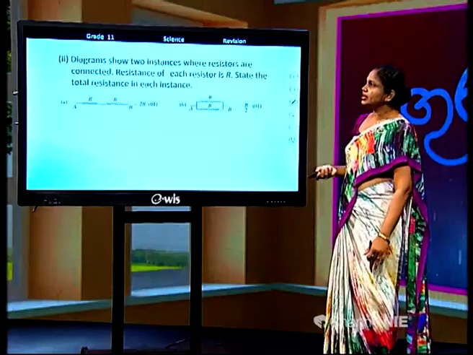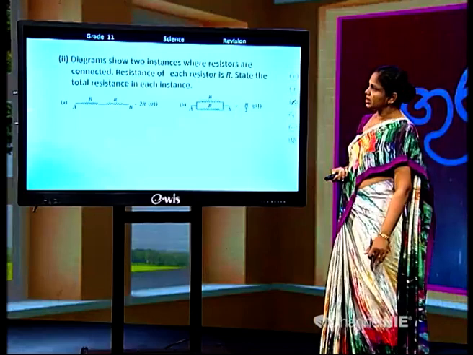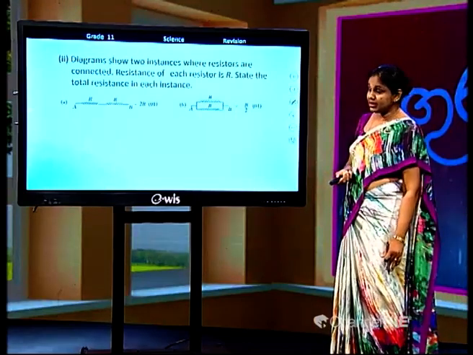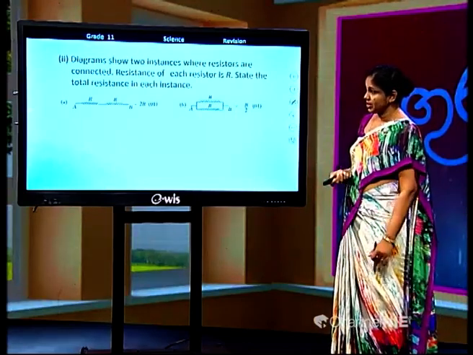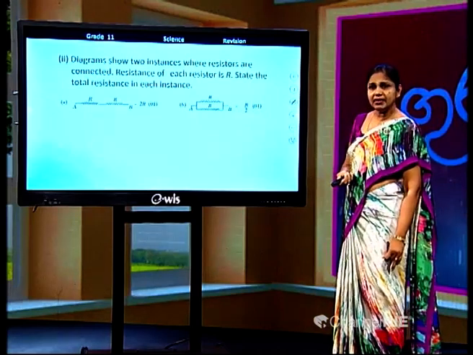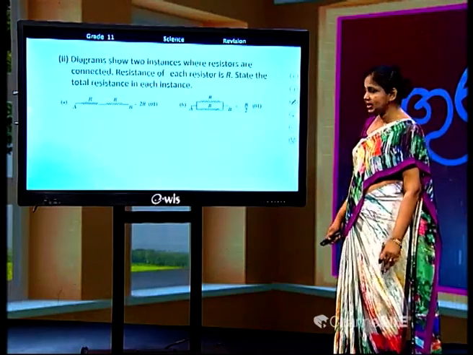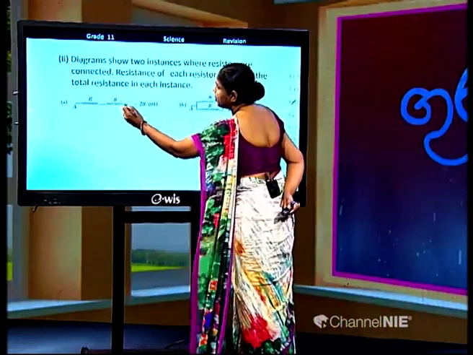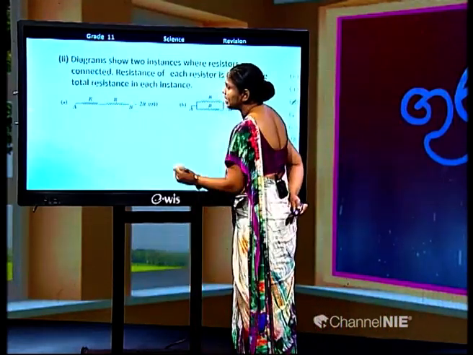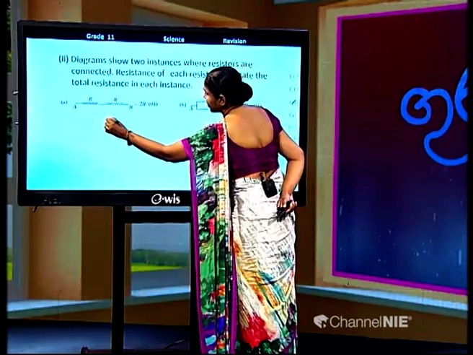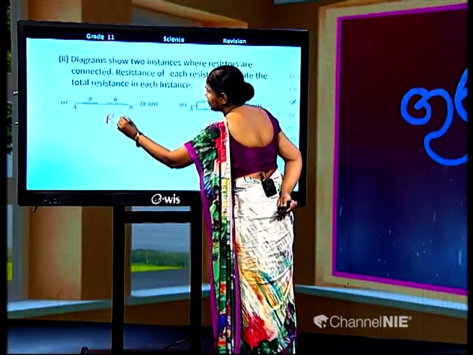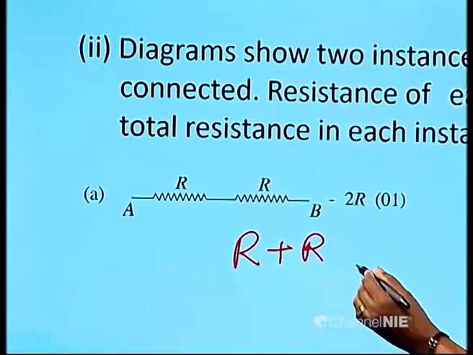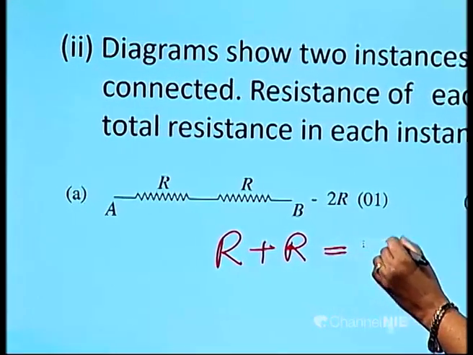Okay. Here, the two diagrams are two instances of connecting resistors, children. How to find the equivalent resistance when the two resistors are connected here? When the two resistors are connected in series like this, equivalent equals R plus R equals 2R.